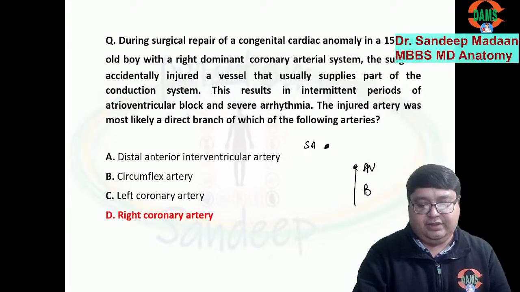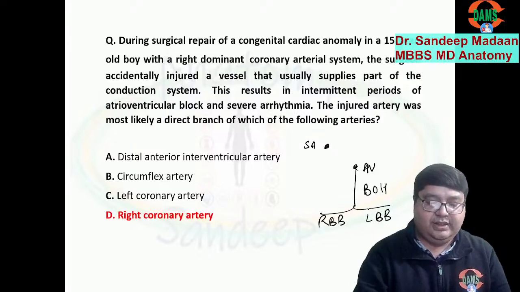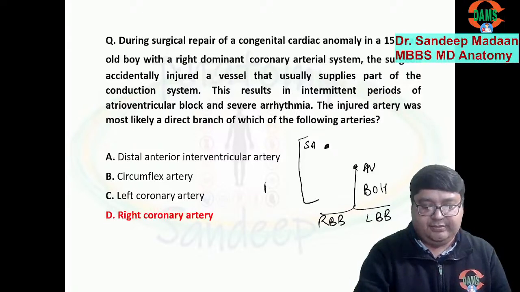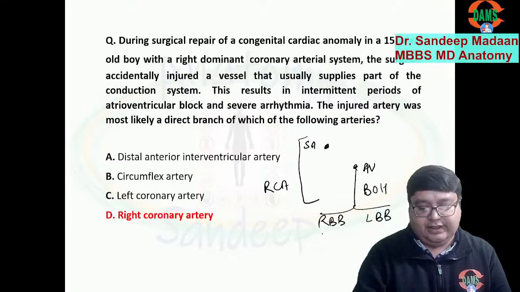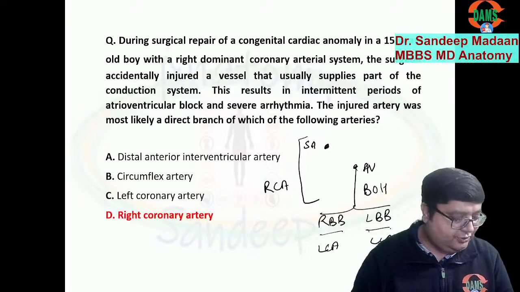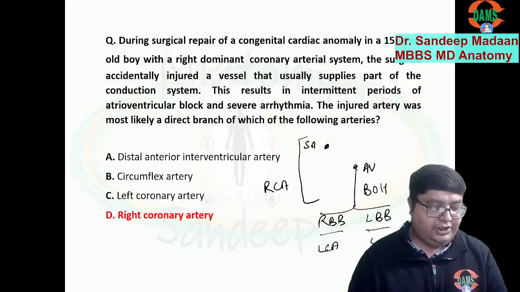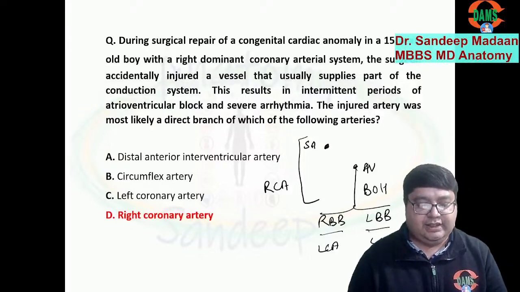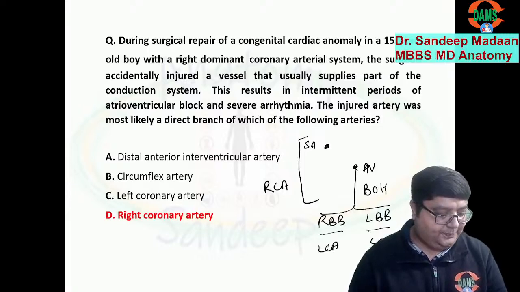Then we have the bundle of His which divides into bundle branches, and as per Gray's Anatomy, except for the bundle branches, which are the distal part, the rest is supplied by the right coronary artery, and the bundle branches are supplied by the left coronary artery. So the majority of the conduction tissue is supplied by the right coronary artery.